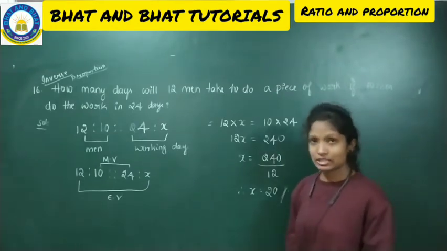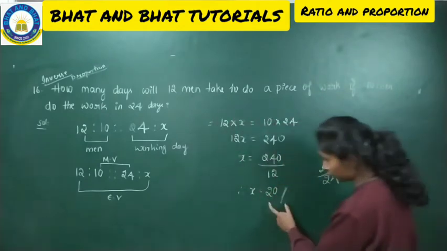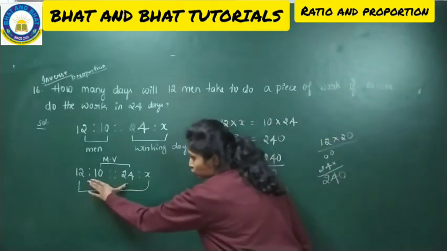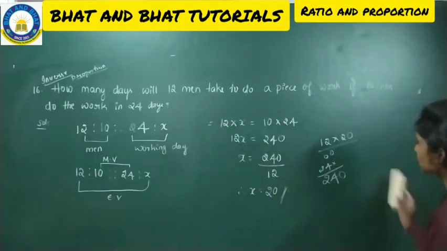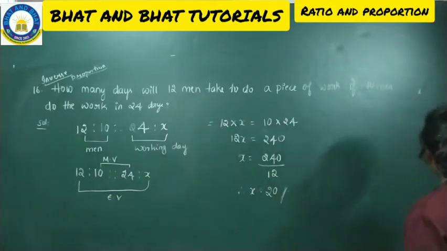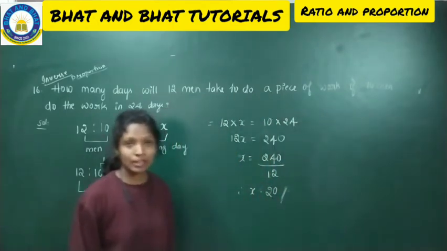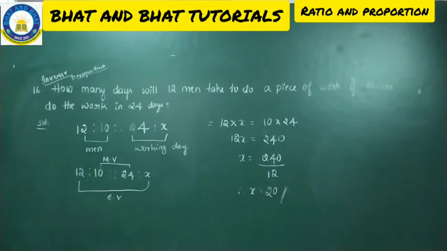So the answer is correct. In place of x, if you put 20 and multiply the extreme values and the mean values, you should get the same answer. If you are getting the same answer, then your problem is right. Make a note.